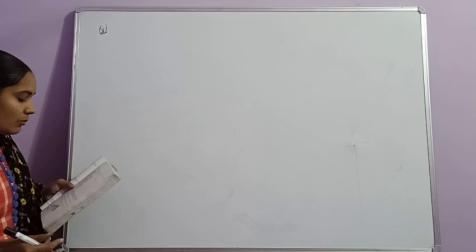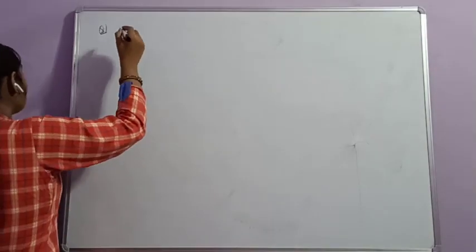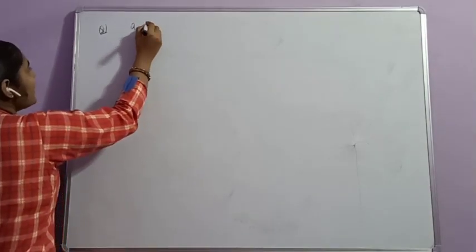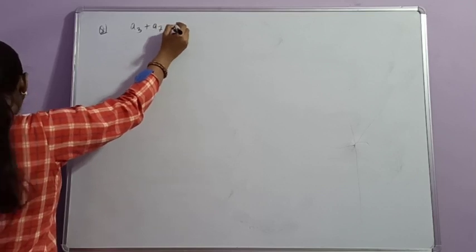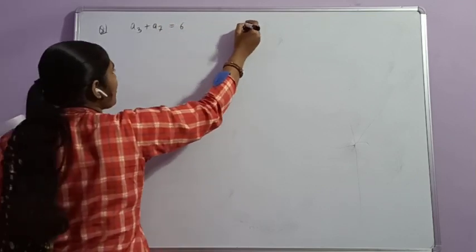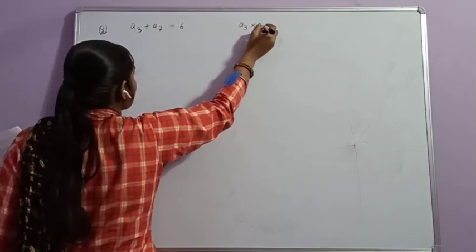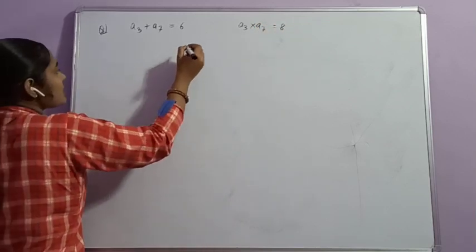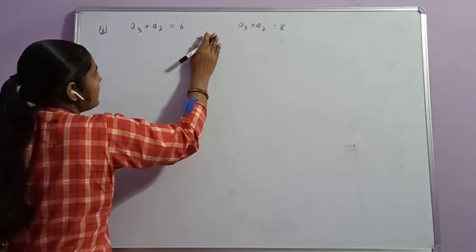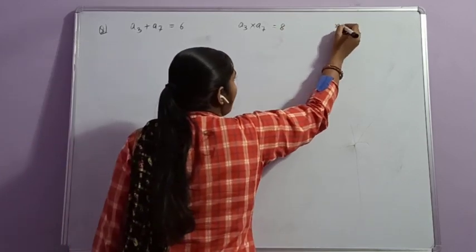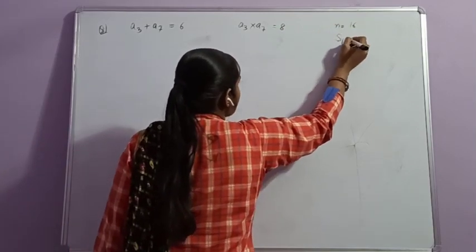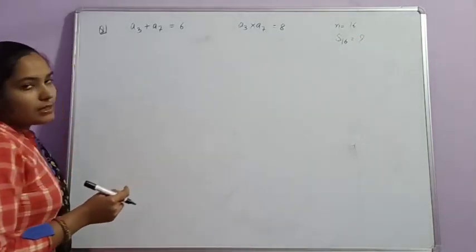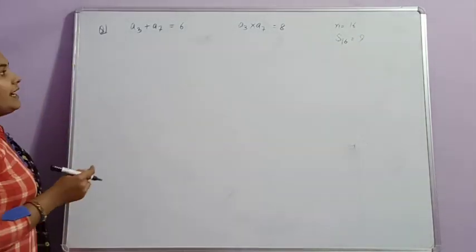Next question. The sum of third and seventh term of an AP is 6, and their product, that is A3 multiplied with A7, is equal to 8. Find the sum of first 16 terms. N is 16 and we have to find S16. To find S16, first we have to find the value of A and D.